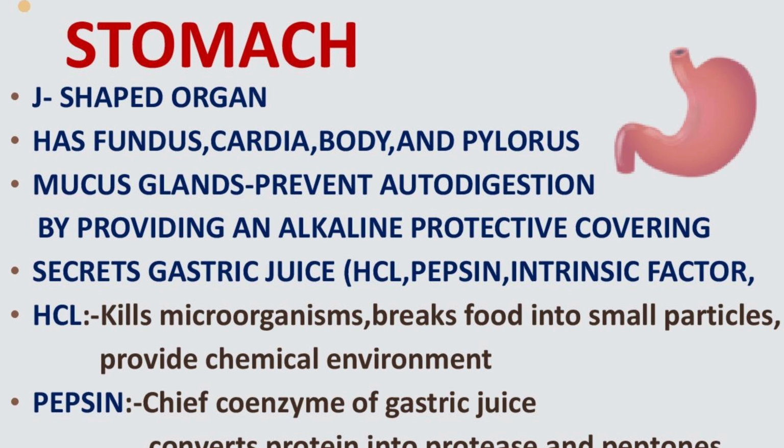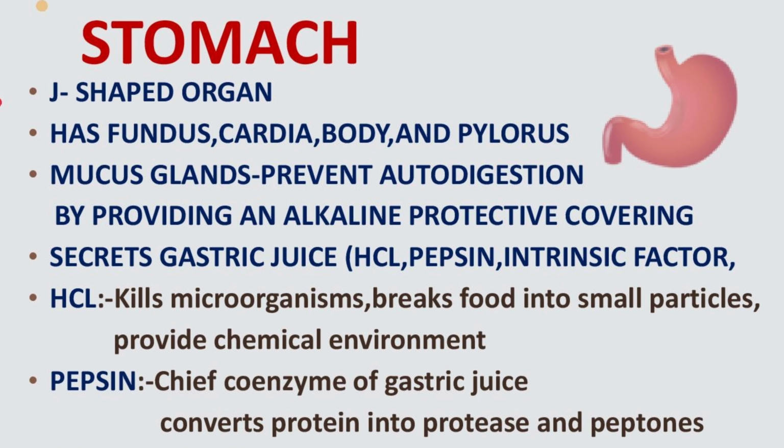Next is the stomach, which is a J-shaped organ situated in the abdominal cavity. It has the cardia, fundus, body, and the pylorus. There are some mucus glands situated in the stomach, which provide an alkaline protective covering to prevent autodigestion. The stomach secretes gastric juice, which contains water, hydrochloric acid, pepsin, and some intrinsic factors. In the stomach, chemical and mechanical digestion take place. The hydrochloric acid helps to kill the microorganisms and break the food into small particles. It provides a chemical environment in the stomach.